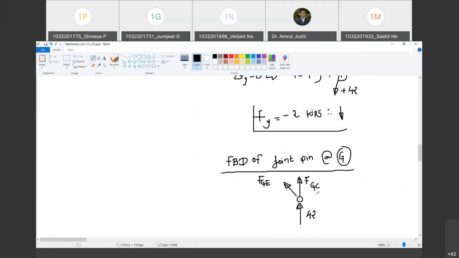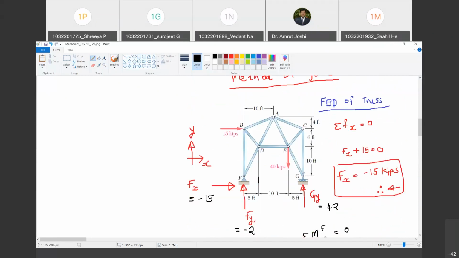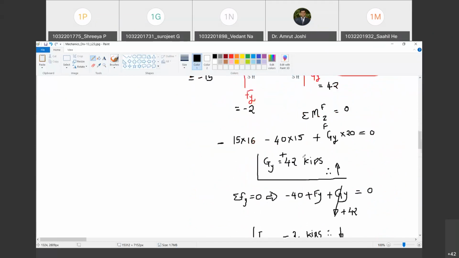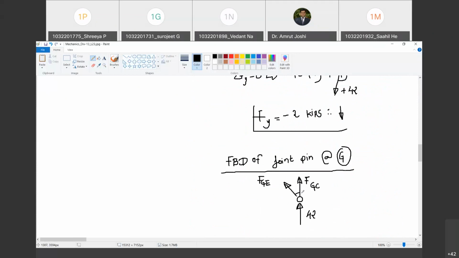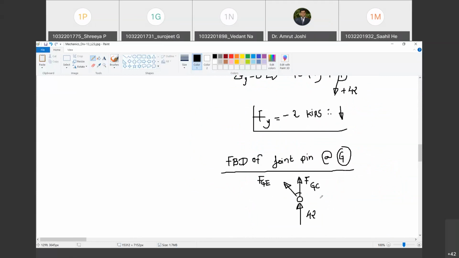Great. Now, is the free body diagram complete? Hmm. No. क्यों नहीं है complete? Because I need to give you this angle. Do you agree with me? Yes, sir. So how much is this angle? So let me call this angle as alpha. Are you with me? Yes, sir. And how much is that alpha? Tell me.